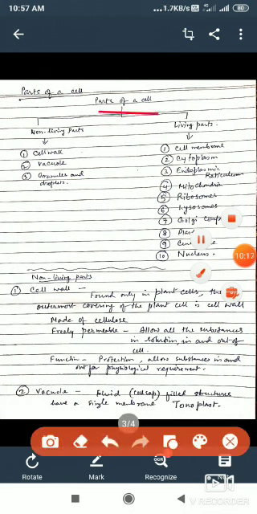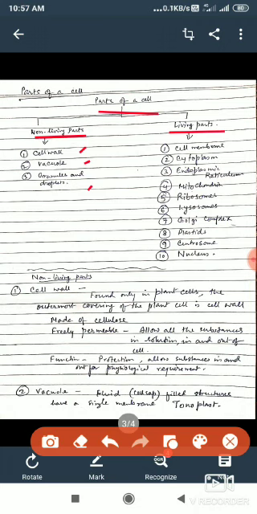It is divided into non-living things and living things. Non-living parts are what? Cell wall, vacuole, and granules and droplets. These are the non-living parts of a cell.